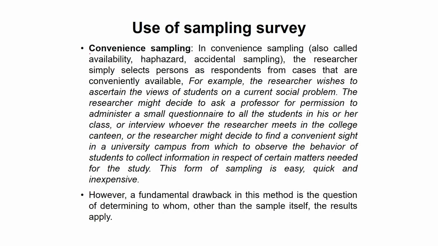Now, what is convenience sampling? Another kind of non-probability sampling is convenience sampling, when the researcher tries to collect information as per his convenience. This is called availability sampling or accidental sampling. For example, you visit a university to collect data on whether the students are satisfied with the education system prevailing in India or not.